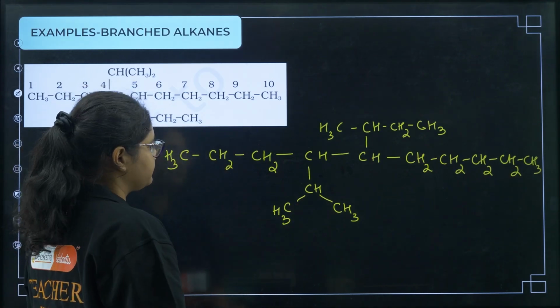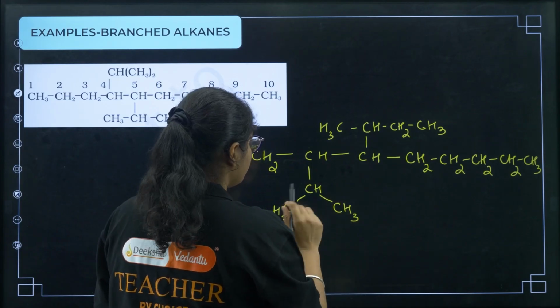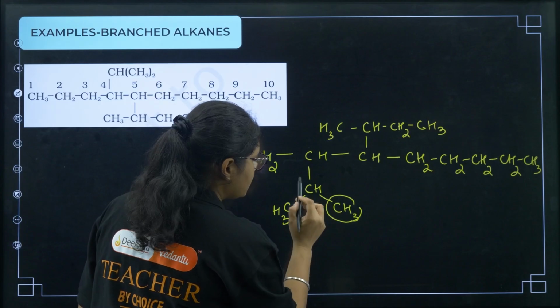Now you have to number it, right? Now this group, you can see this is a chain attached to this one, so you can write it as 1, 2.